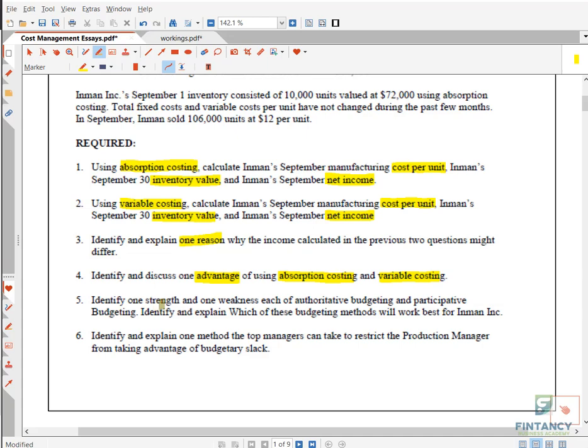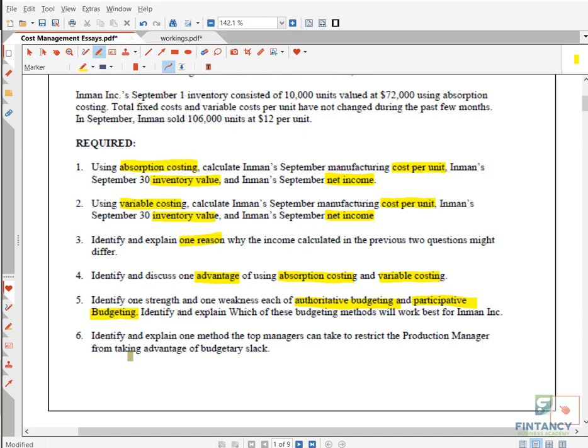We will see. Then they ask what is the one strength and one weakness of authoritative budgeting. See, from here you can know that they will target different sections of your syllabus. So this question is coming from the budgeting area. And you know very well, right, what are the good things and bad things about authoritative and participative budgeting approaches? And then they say identify and explain which will work best for this company.